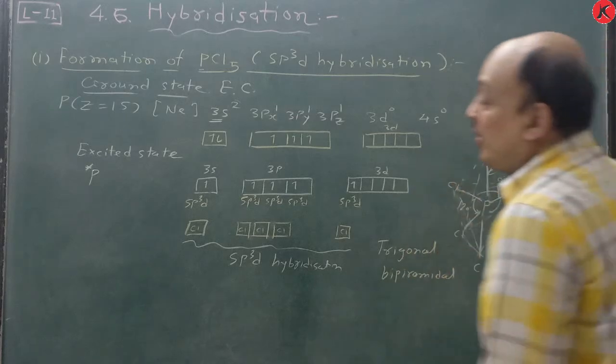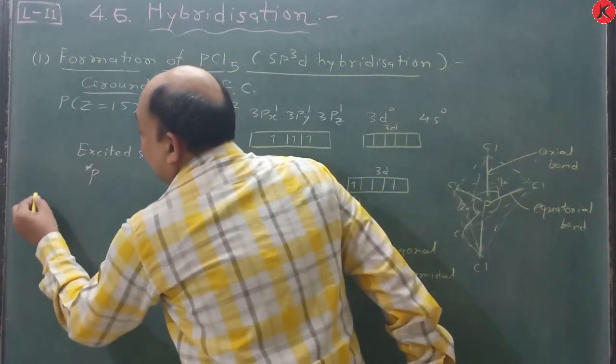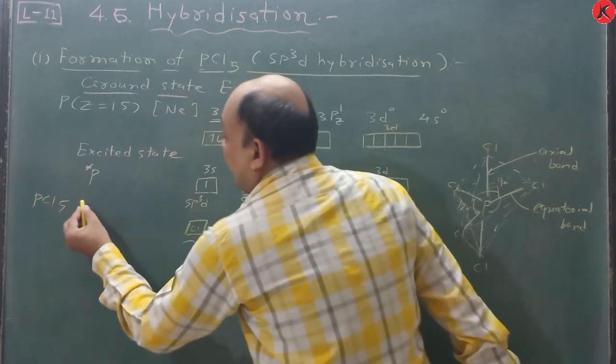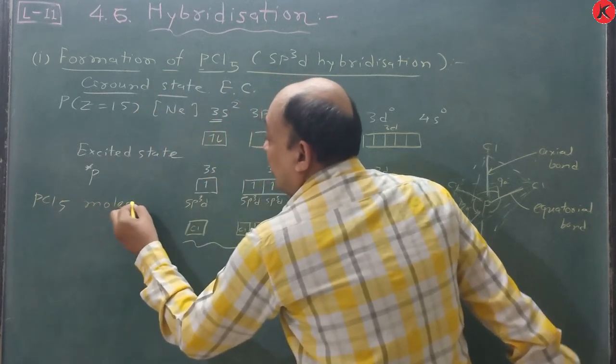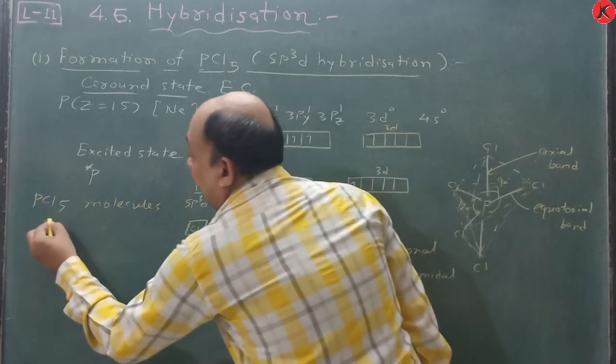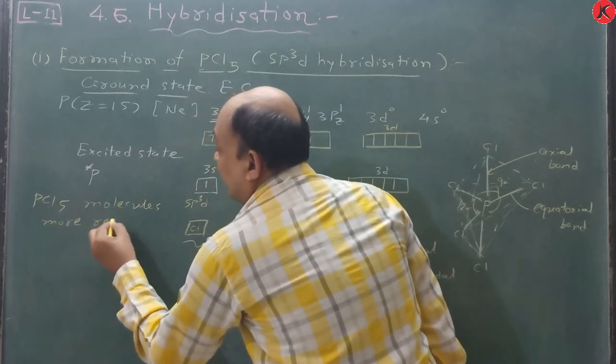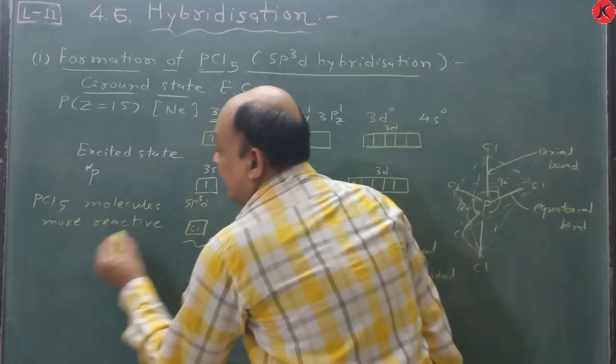PCl5 molecule is more reactive. What is the reason?